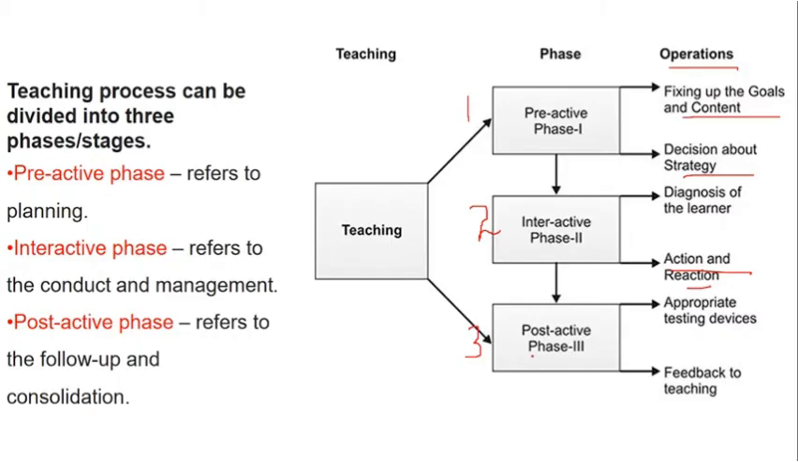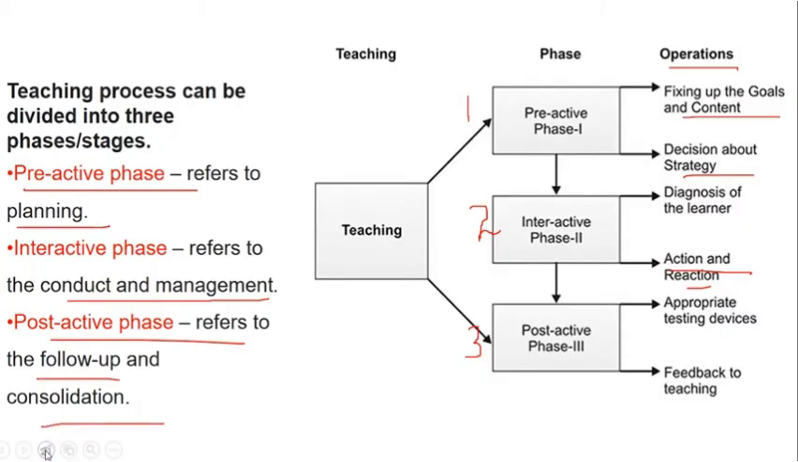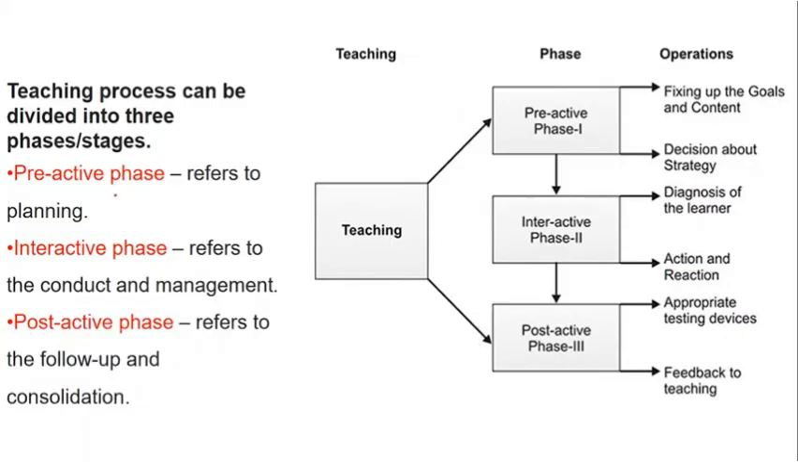When we go to post-active phase, it talks about testing, that is evaluation or assessment, and giving the feedback. So if you summarize the three phases, pre-active phase refers to planning. Interactive phase refers to conduction and management. Managing, now what to manage is the action and reactions of the learner. And post-active stage talks about follow up, assessment, evaluation, and consolidation. So this can come even in the match the following. You have to be very clear.